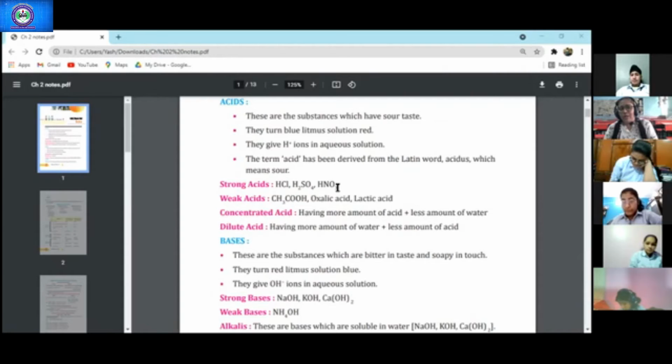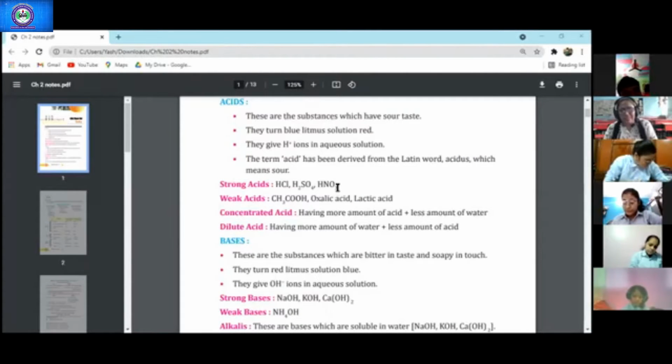Now we will study how many types of acids there are. There are mainly two types of acids, strong acids and weak acids. Strong acids are also called mineral acids. Please note down: strong acids are mineral acids. For example, hydrochloric acid and sulfuric acid. Please write down the formula as well as the name. HCl is hydrochloric acid, H2SO4 is sulfuric acid, and HNO3 is nitric acid.